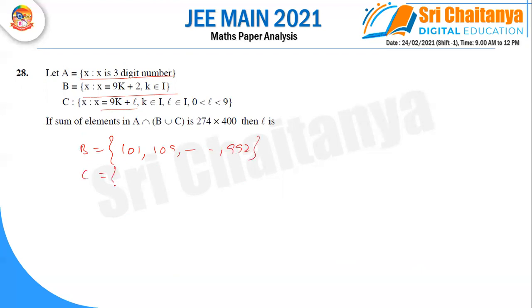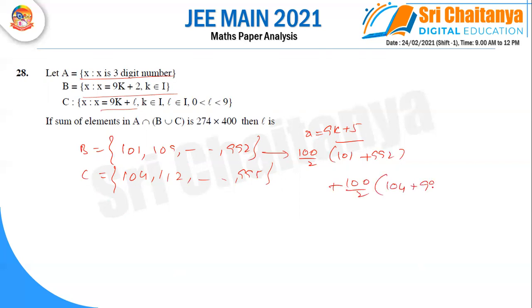So if I'm taking C set, maybe 9k plus 5, then only you can get the values 104. So after that, you can get 112, like that, 995. So when I'm taking X is 9k plus 5 for C set, you can get like this. When I'm taking sum of this value, n by 2 into first term plus last term, we will get the answer is 274 into 400. When I'm taking L is 5 only. So L is 5 answer.